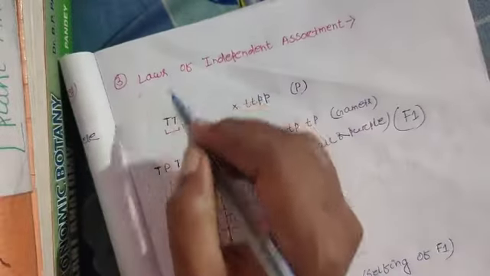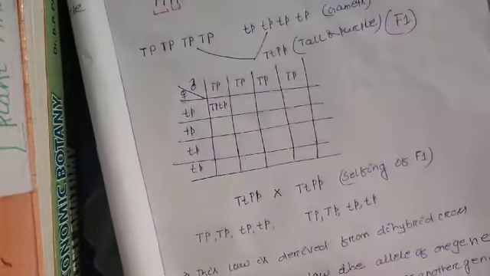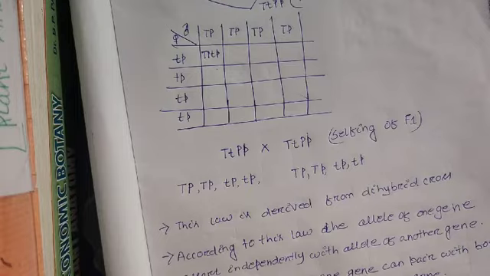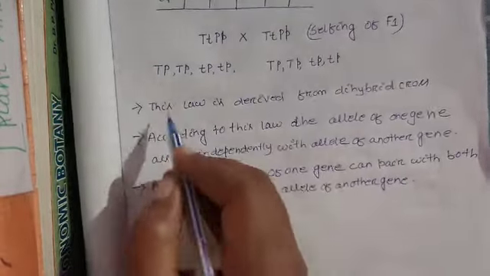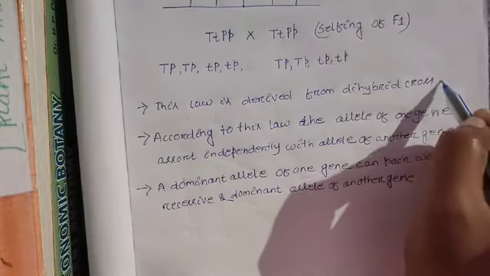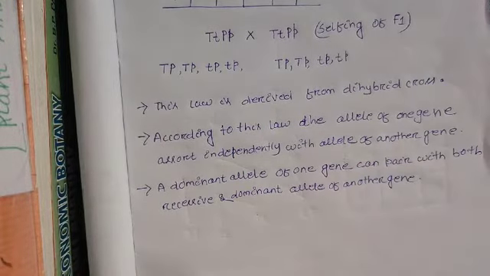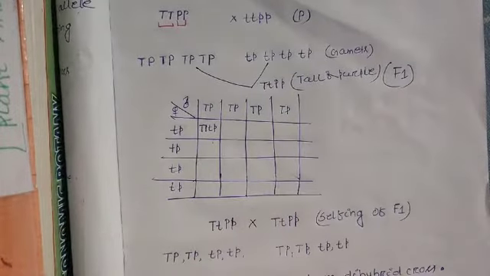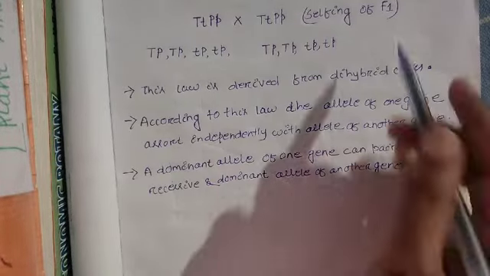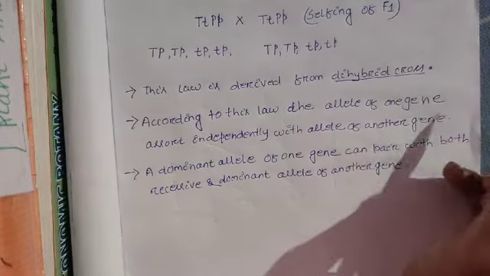Then come to the law of independent assortment. This law is derived from the dihybrid cross. The first and second laws can be derived from a monohybrid cross and a dihybrid cross, but the law of independent assortment can only be derived from a dihybrid cross.